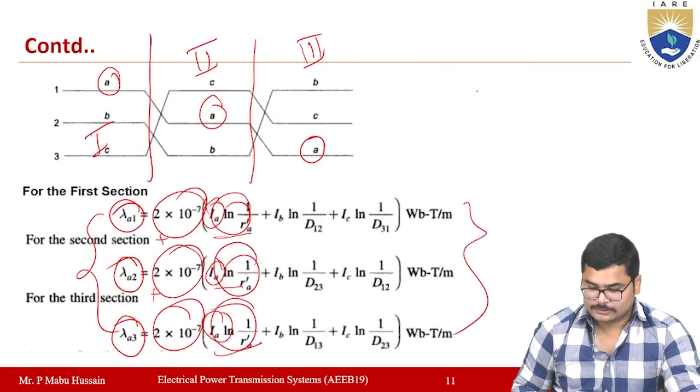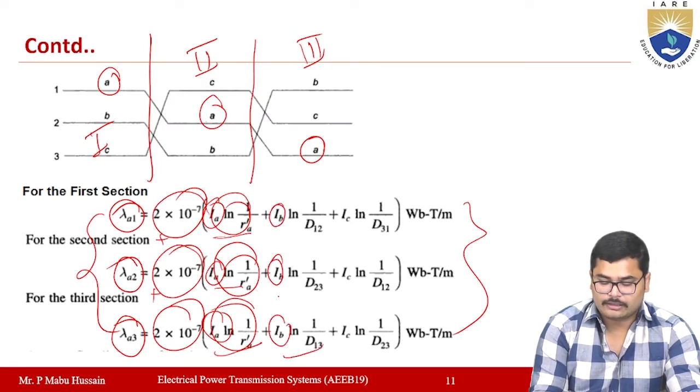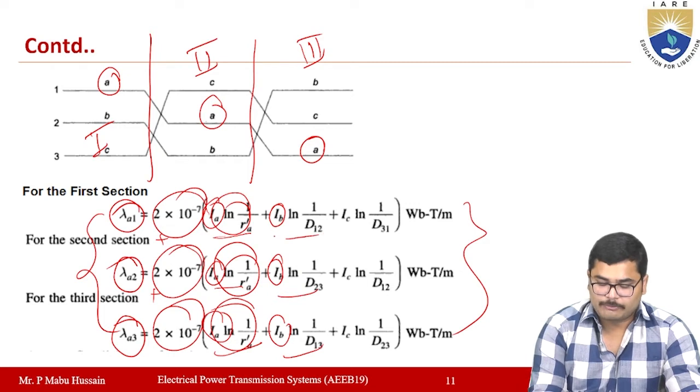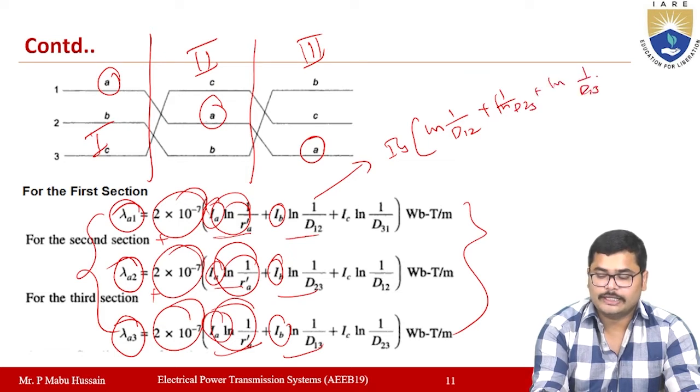Then plus, if you observe the second term, IB is common. From here, IB into ln 1 by D12 plus ln 1 by D23 plus ln 1 by D13 you will get.